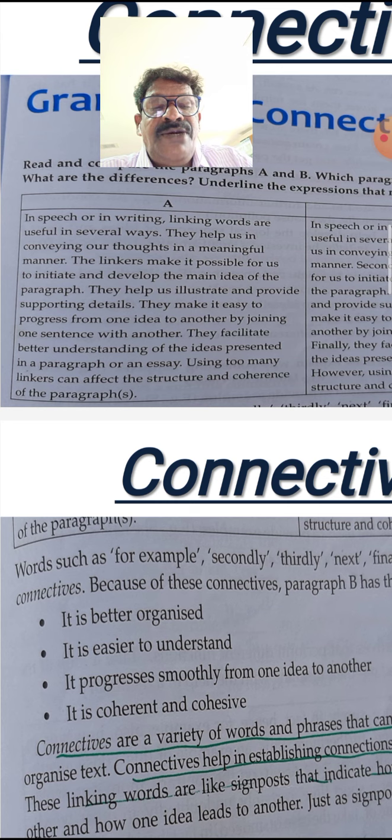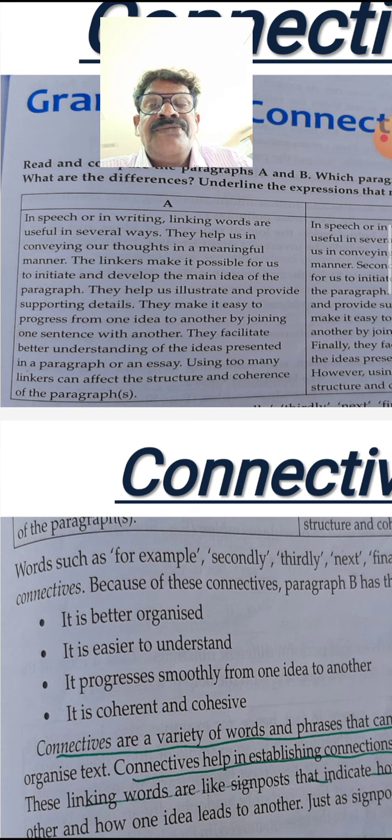They help us in conveying our thoughts in a meaningful manner. The linkers make it possible for us to initiate and develop the main idea of the paragraph. And then they help us illustrate and provide supporting details.